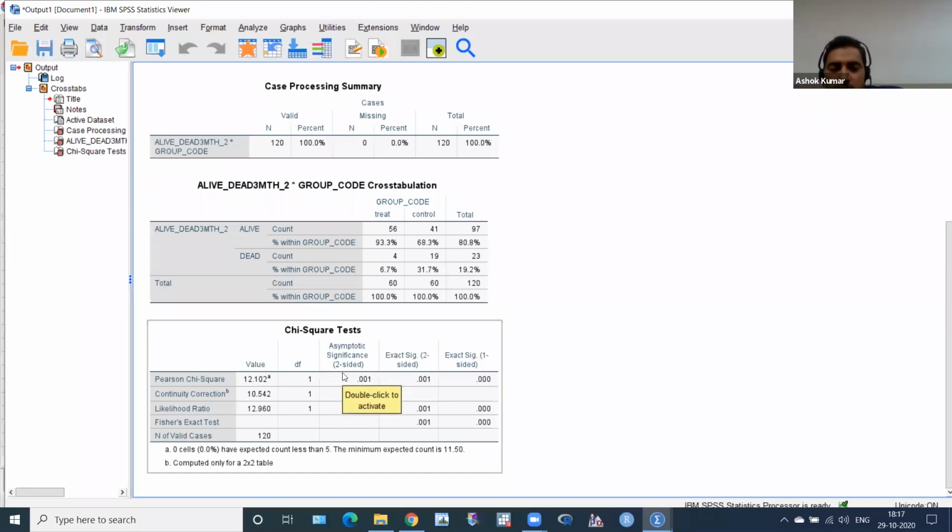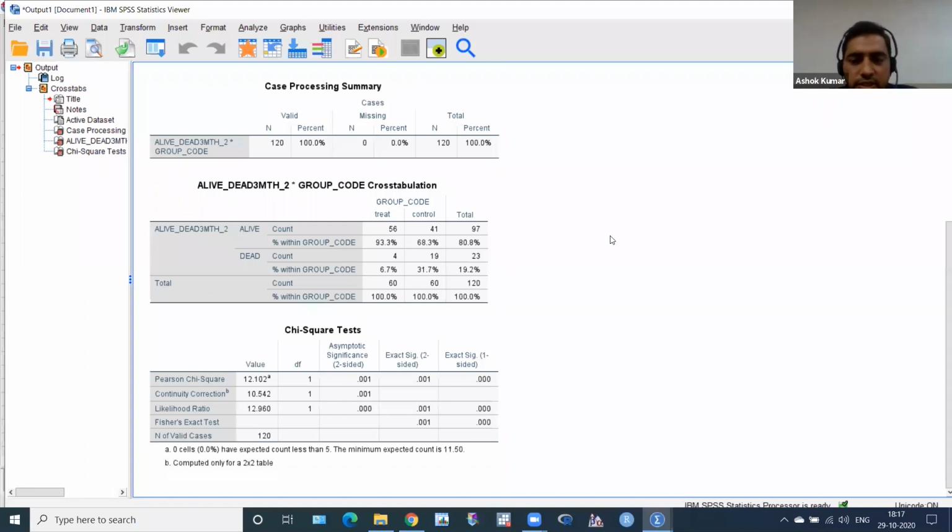Oh, I'm very happy. So treatment is successful. Very good. So I'll publish my data, and after some time in the newspaper with my photo, I will get news, big news. Okay, so this is the beauty of statistics. All depends on this SPSS or any other software. This is the chi-square and Fisher exact test.